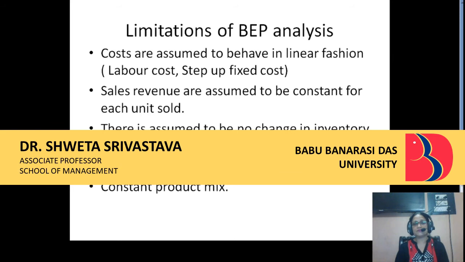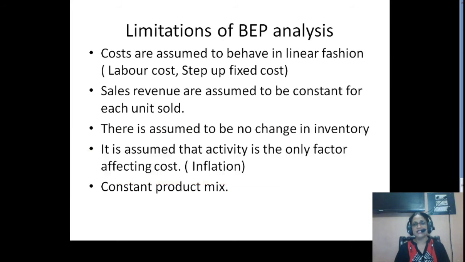Limitations of break-even point. Costs are assumed to behave in a linear fashion. Practically it is not possible, because costs generally do not take a fixed pattern, right? There are steps of fixed cost, like the bill of electricity, like the bill of telephone.